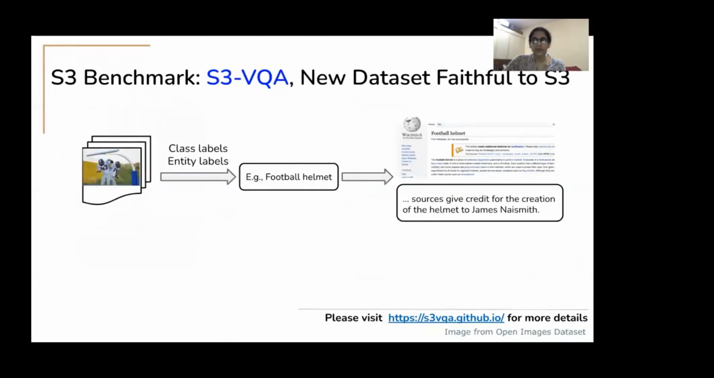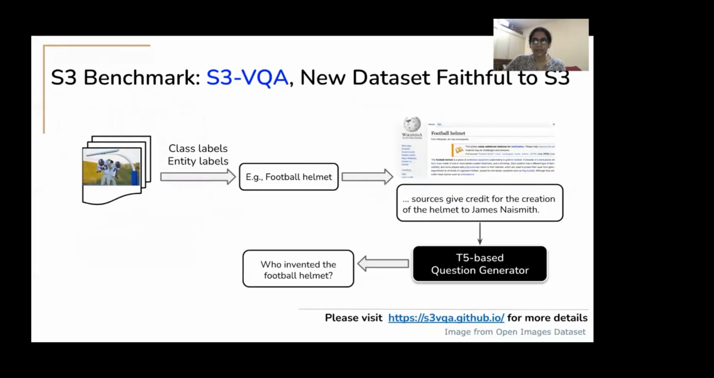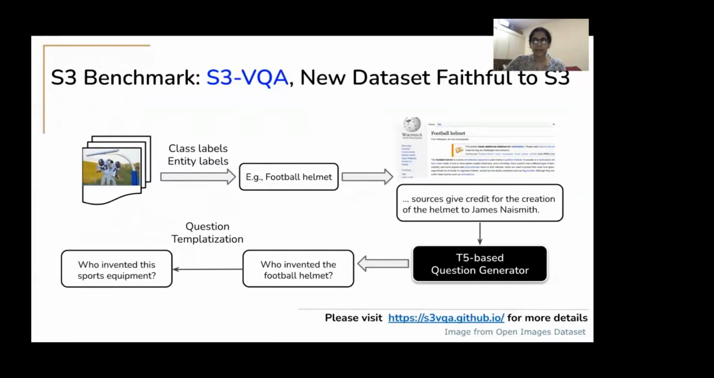We also construct a new dataset that we call S3 VQA that is built from the ground up to be fact-based and abide by S3's main principles. This has also been manually checked for any errors. We start with raw images containing entity or object annotations with parent labels, use the entity to find an appropriate Wikipedia page, extract text snippets, which are then passed to a T5-based question generation system to generate questions containing the entity. And finally, using a set of manually defined templates, the entity label in the questions are replaced with the parent label to obtain questions with the intended structure.